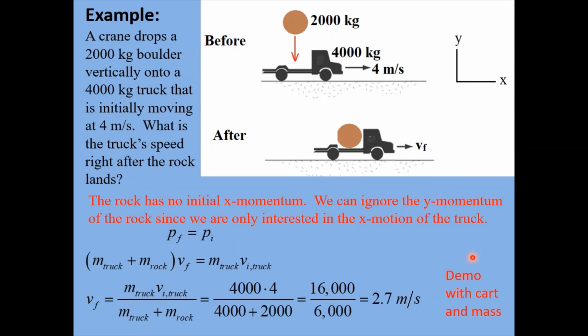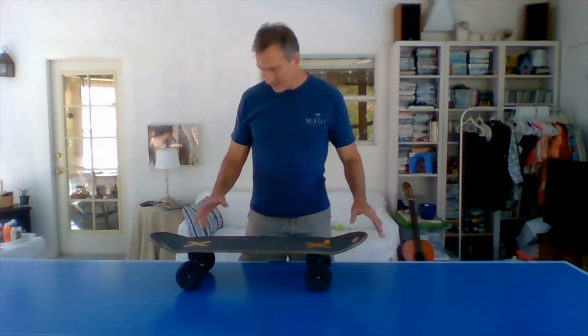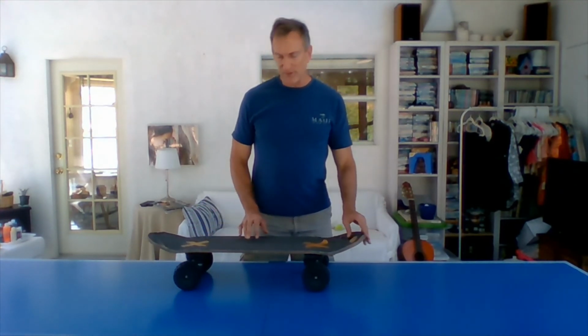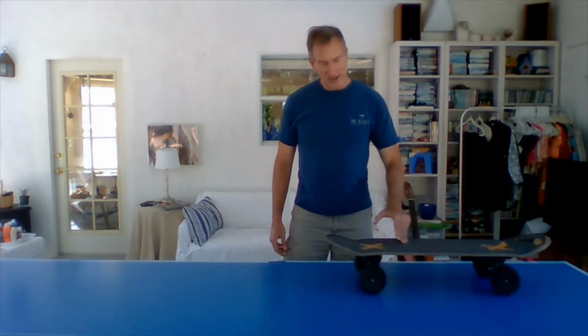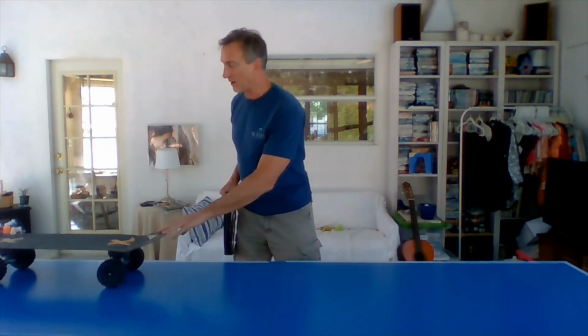I'm going to show you a video that I took at home, a demonstration of this same problem. We can demonstrate the conservation of momentum principle that we saw in that previous problem using a skateboard rolling across the table. As the skateboard rolls by, I will drop this 25-pound plate on top of the skateboard, and we'll watch it slow down as it conserves momentum. So here we go.